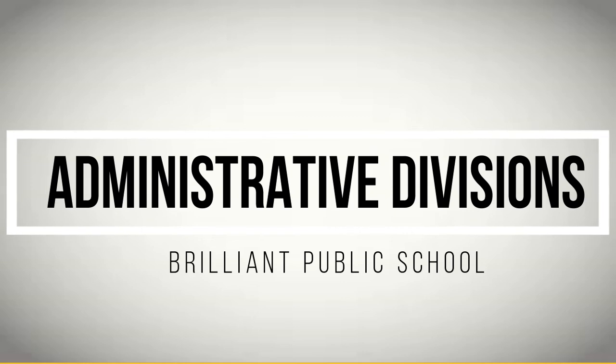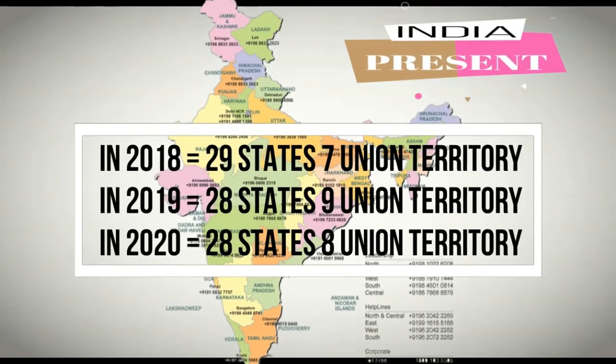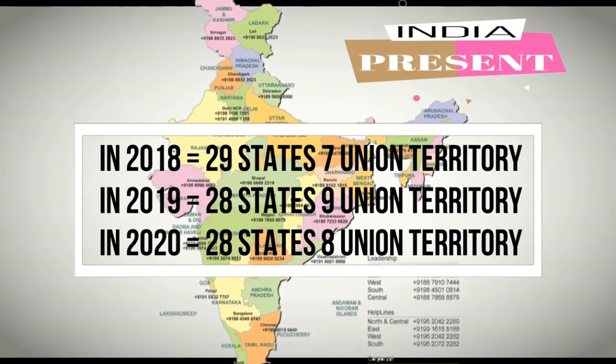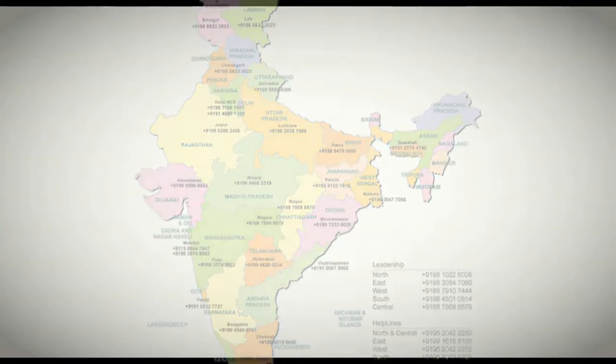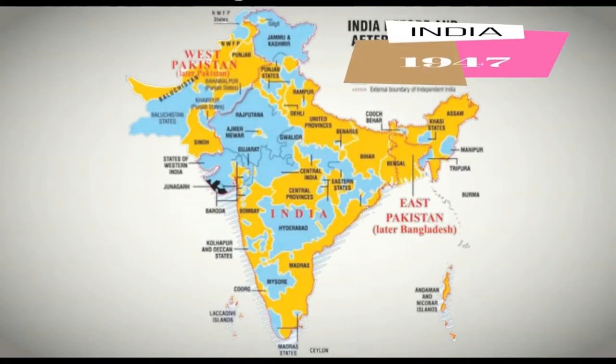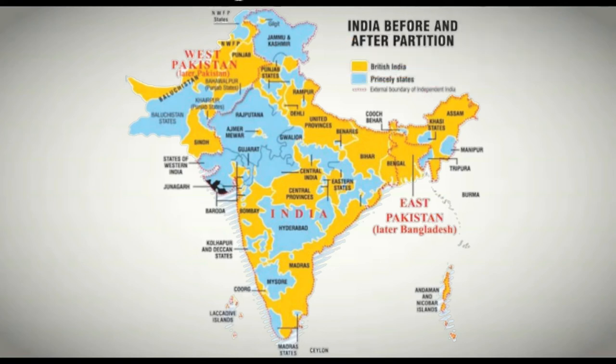So the first very important topic is administrative divisions. Remember, today we have a particular system of states as well as union territories. We have 29 states and 7 union territories. But before independence, India was known as British India, and it had provinces and princely states. Provinces were ruled directly by British officials and princely states were ruled by local rulers. But remember, the local rulers had accepted the supremacy of the British government.